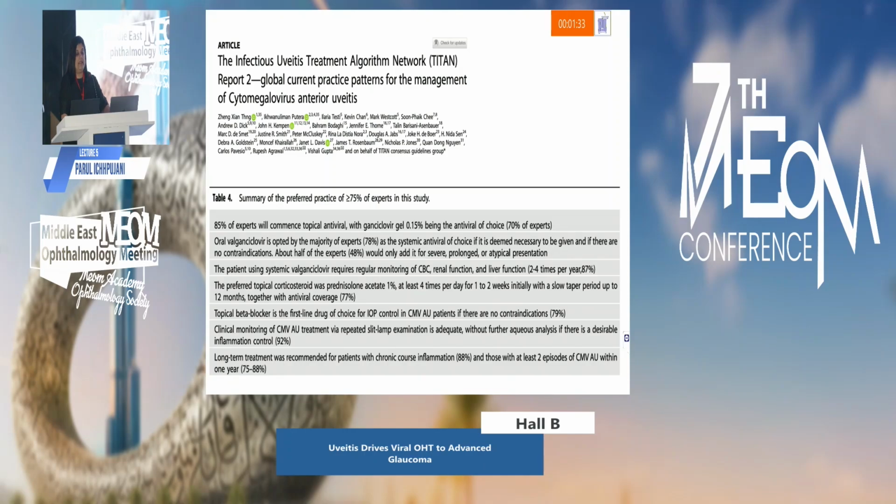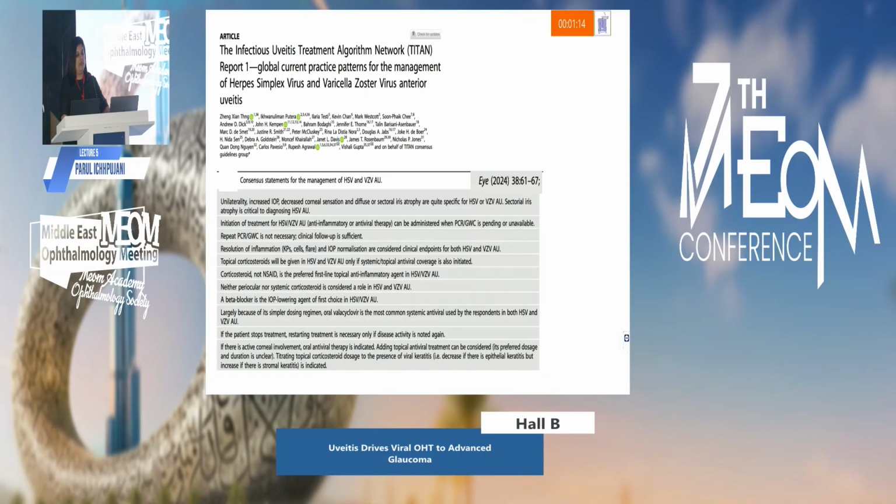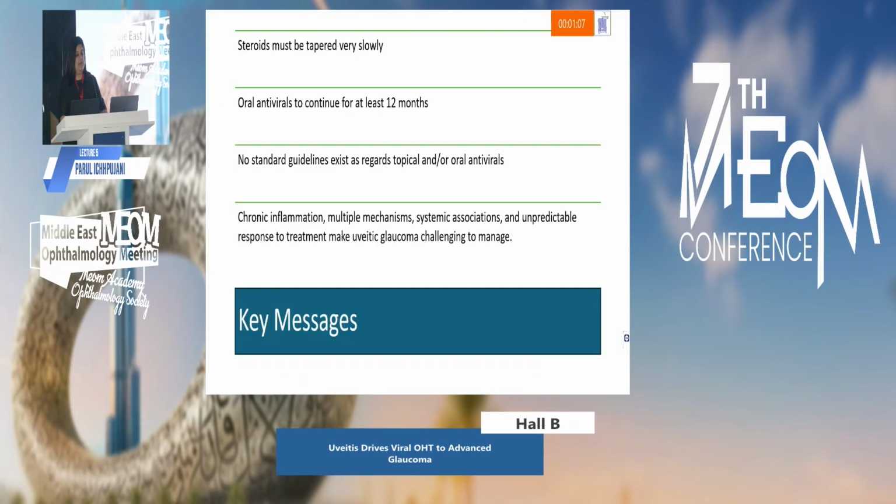So going by the Titan study and the protocol that they have given for the CMV anterior uveitis, it's always a good idea if the patient shows recurrence of anterior uveitis with inflammatory ocular hypertension to keep the patient on long-term valacyclovir treatment along with oral steroids and with topical ganciclovir to take care of the pressures. The Titan part 1 talks about the herpes simplex uveitis. And so the key message I would like to convey is that steroids must be tapered very slowly in such patients, and oral antivirals must be continued for at least a year.